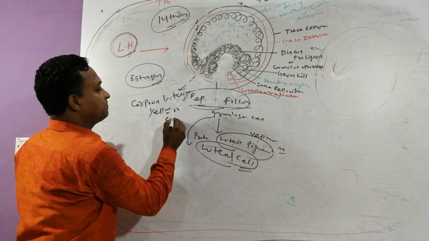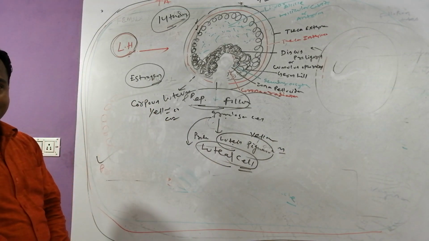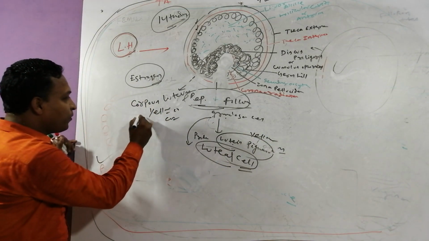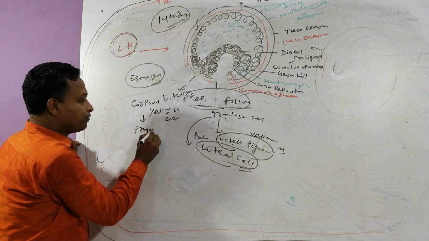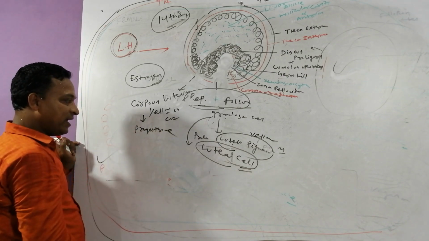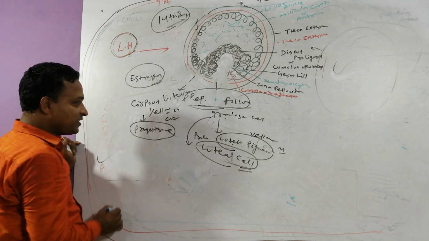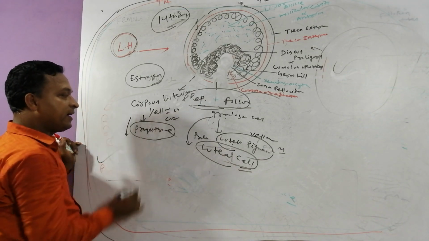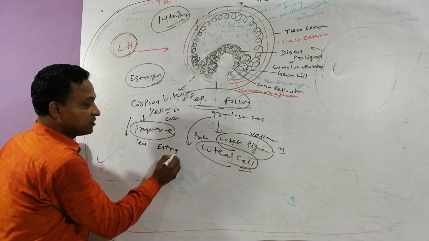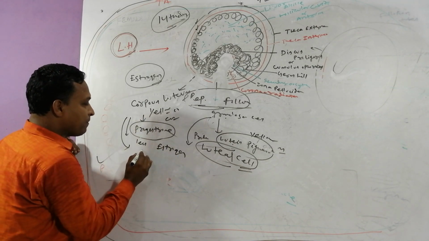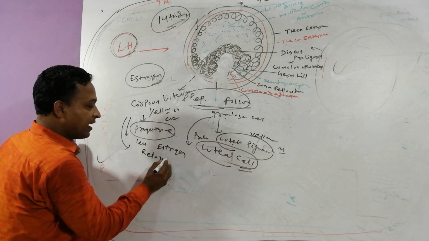Yellow in color. Yes. This corpus luteum is responsible for production of a large amount of progesterone. Apart from that, it produces a small amount of estrogen and a small amount of relaxin.